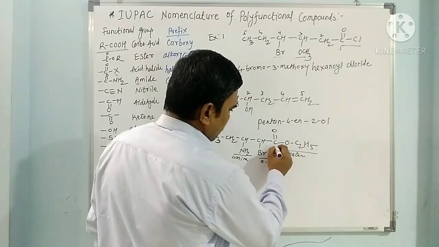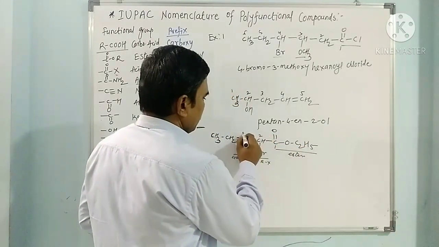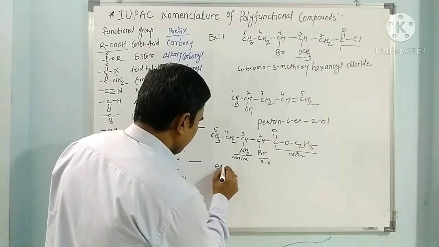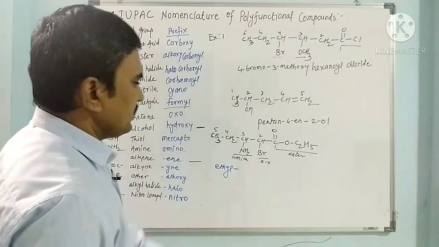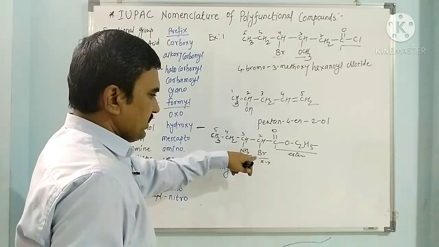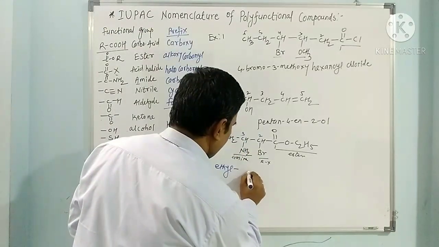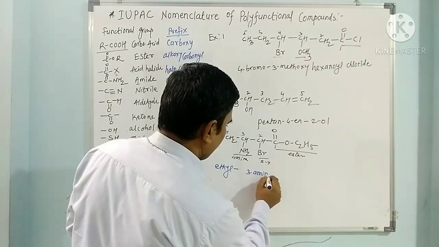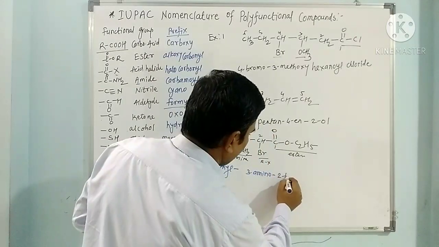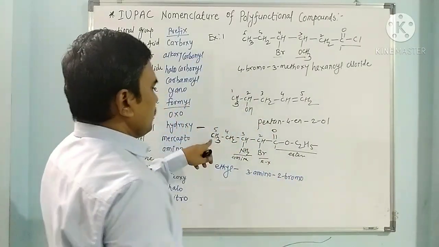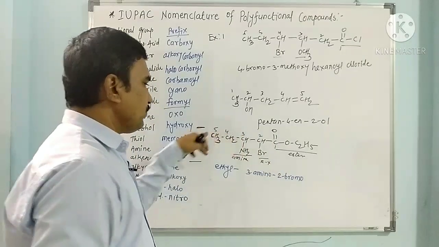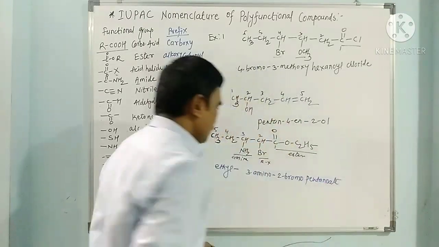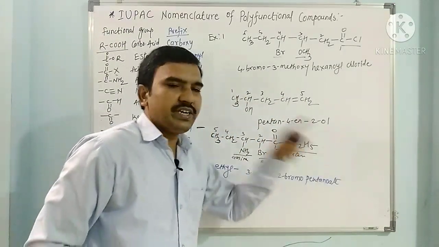So this is the ethyl group. Now one carbon is this, second, third, fourth and fifth. So first it is named ethyl. Now in this ethyl, second is bromine, third is amino. So this is 3 amino, 2 bromo, pentanoate. How many carbons? 1, 2, 3, 4, 5. So it is pentanoate. So this is ethyl, 3 amino, 2 bromo, pentanoate.